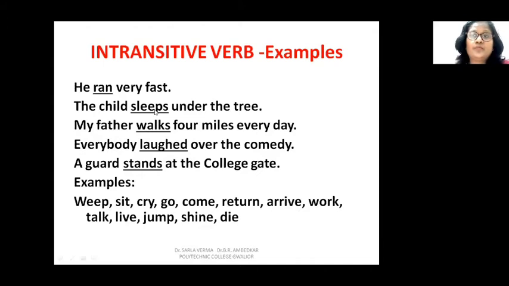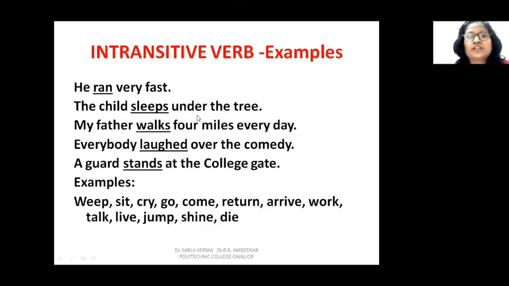Sleeps whom? किसे सोता है? बच्चा सोता है पेड़ के नीचे. किसे सोता है? You don't get an answer. The child sleeps what? If you ask this preposition under what? You get an answer, the tree. So the tree is object to this preposition under. The tree is not an object to the verb. It may be an object to the preposition. Under what? Under the tree. But sleeps what? No answer.